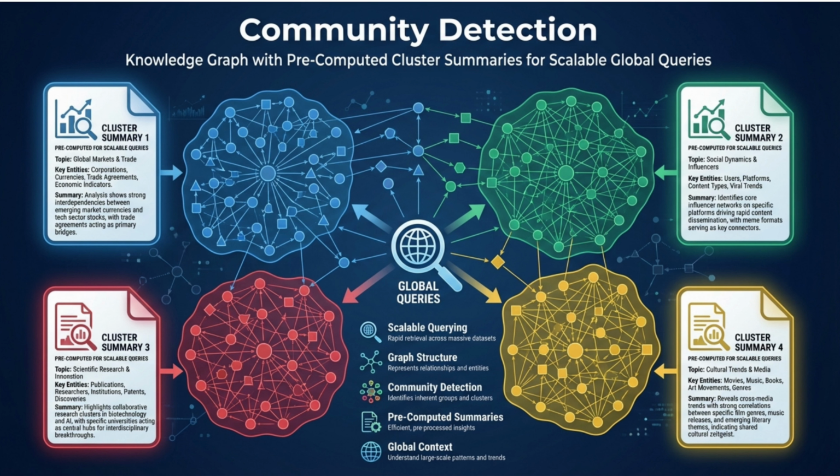For large knowledge bases, community detection is essential. There are algorithms that automatically cluster related entities in your graph and pre-generate summaries for each community. Now, when someone asks a global question, summarize all engineering risks, or what are the main themes in customer feedback, you retrieve and synthesize community summaries instead of processing thousands of individual documents.